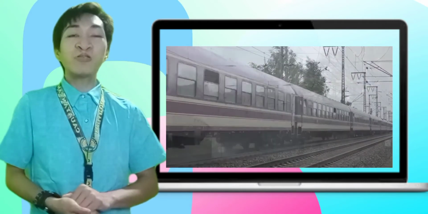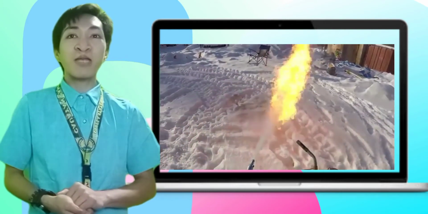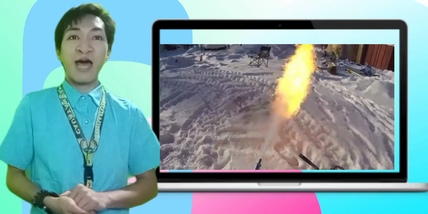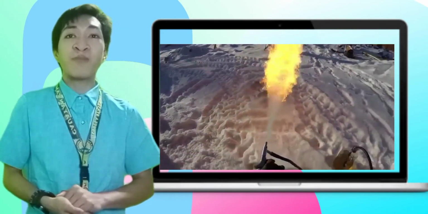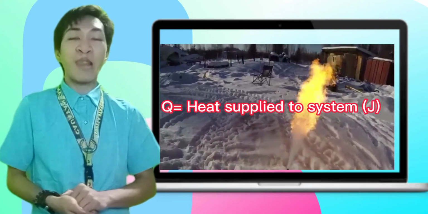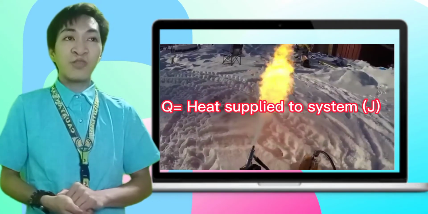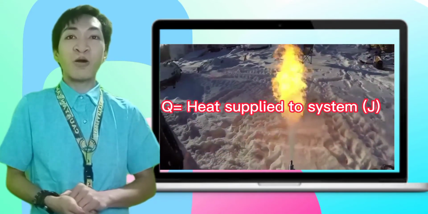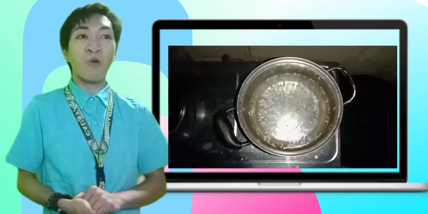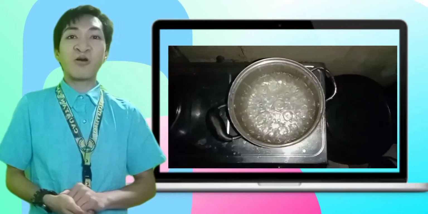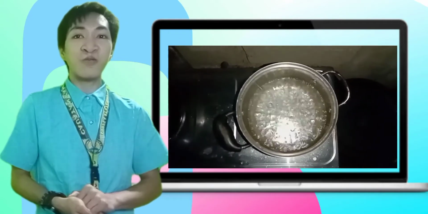Let us have a close look into the conversion of this energy. The chemical energy of the fuel is converted into heat energy when it burns. Let us denote the heat energy supplied by burning of this fuel as Q. Generally, the unit of heat is joule, and this heat energy is used to boil the water. Let us consider the initial temperature of water as T1.